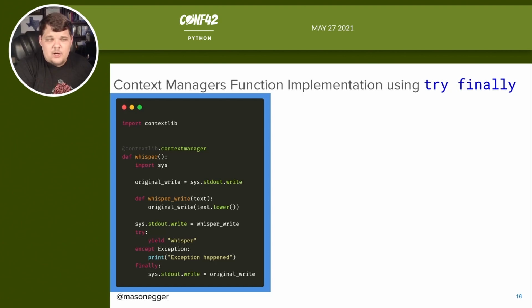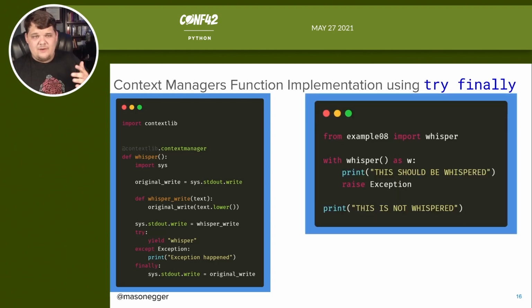Now, if any code inside of our block throws an exception, it will be caught by this try. And when that happens, if we raise an exception, we can catch that exception and then handle that exception. And then finally, when we do our finally block, that allows us to set everything back to being right. So instead of our other class implementation, where we returned true and it was handled otherwise, we're basically using the try except finally block here to handle the exception ourselves without having to have that class.